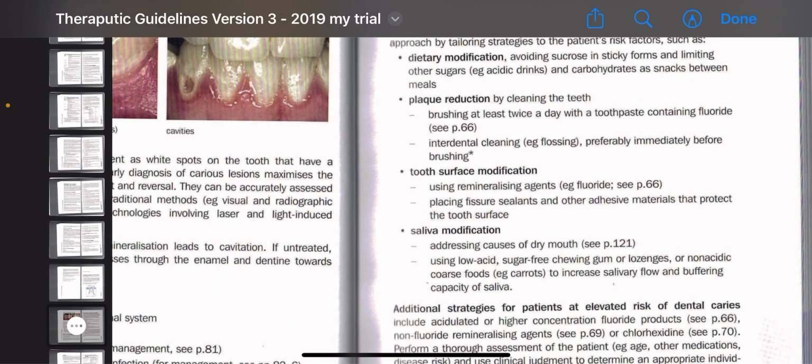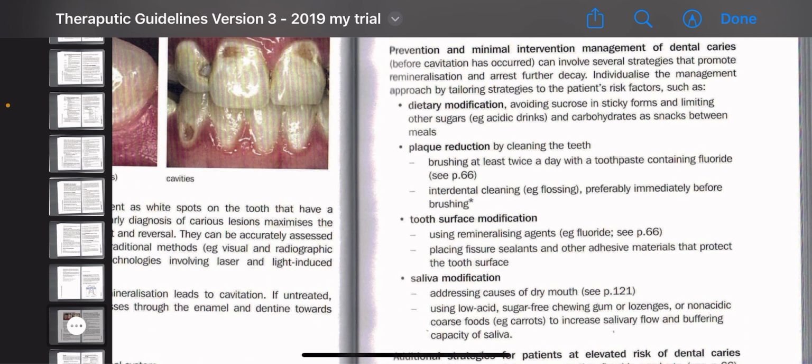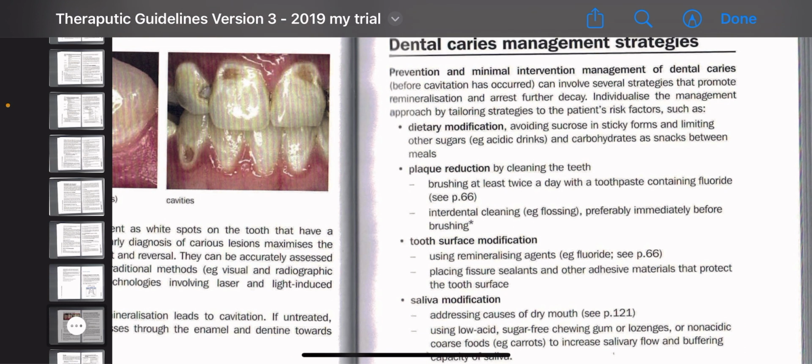Most candidates fail to identify the individualized management approach, because the questions are not the same; different questions have different case scenarios.